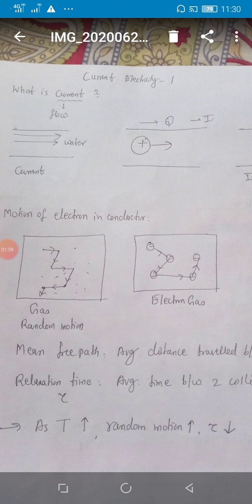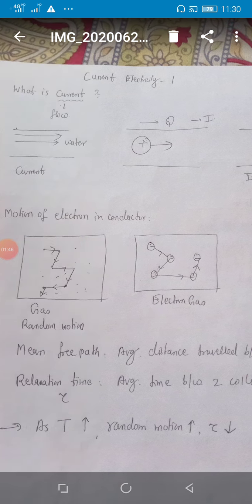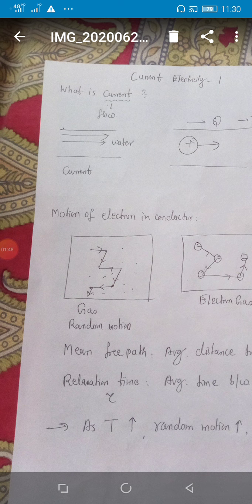Student, we have one term here which is known as mean free path. Mean free path is nothing but the average distance traveled between two collisions. Okay student, average distance traveled between two collisions.